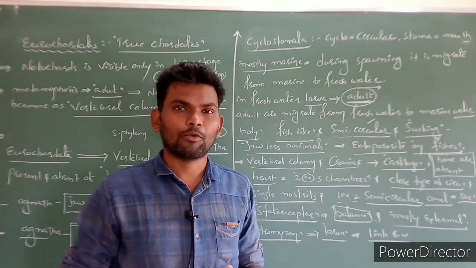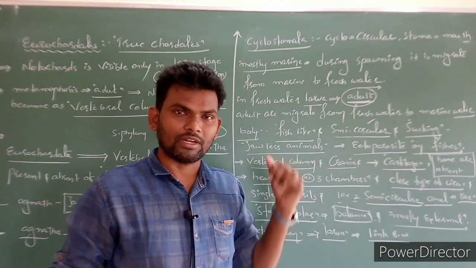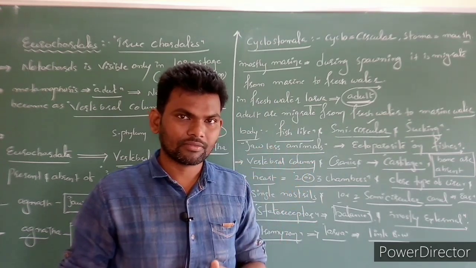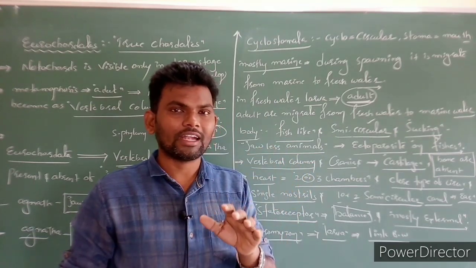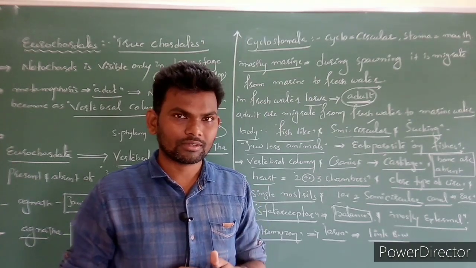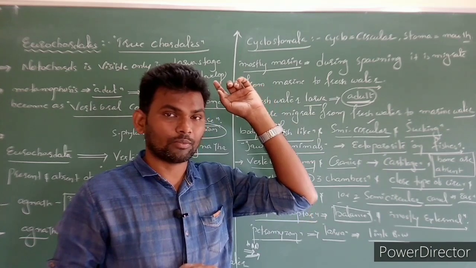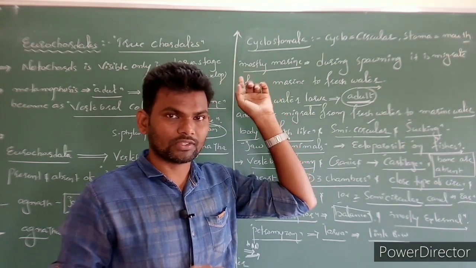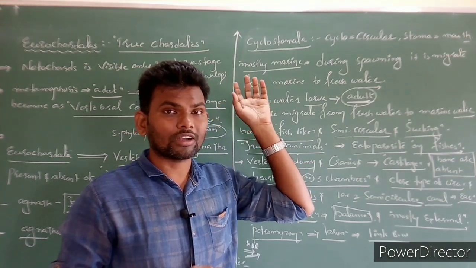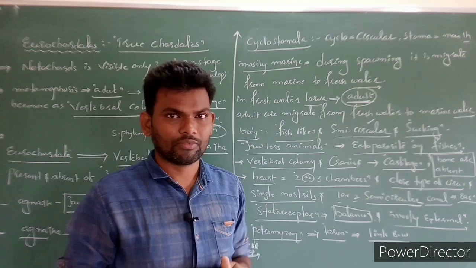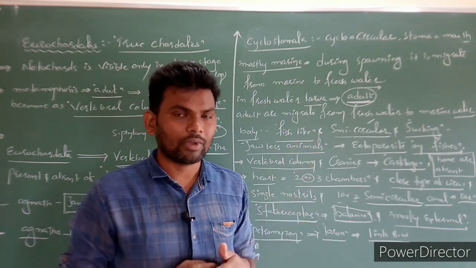And one interesting point here, vertebrates. All vertebrates we can consider as chordates, but all chordates we do not consider as vertebrates. Why? Because we discussed in the first part, protochordates like Uro as well as Cephalo do not have a true vertebral column, so they do not come under vertebrates.